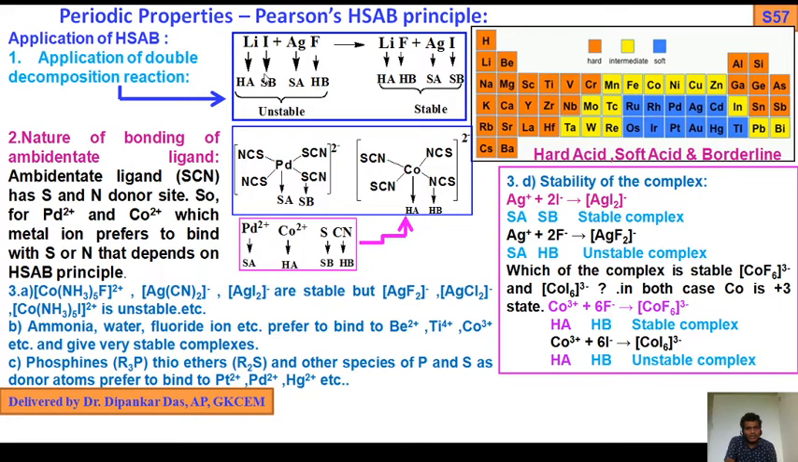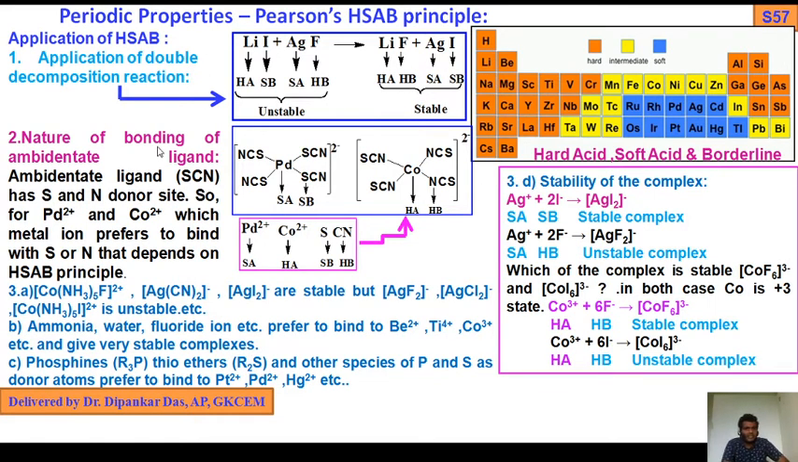ion has no tendency to combine with iodine because this is against the HSAB principle. So that's why this complex is unstable. So reaction will proceed in the forward direction. We get lithium fluoride, good combination, hard acid, hard base, and this one soft acid, soft base. This is a so favorable structure because we get the stable complex.